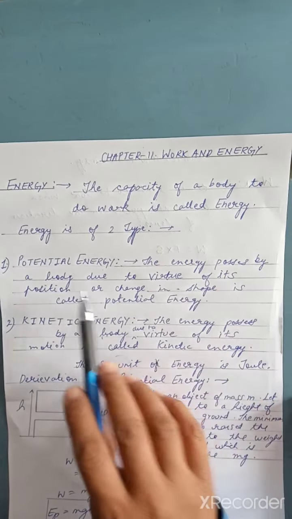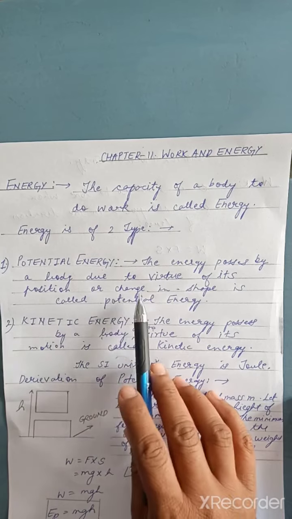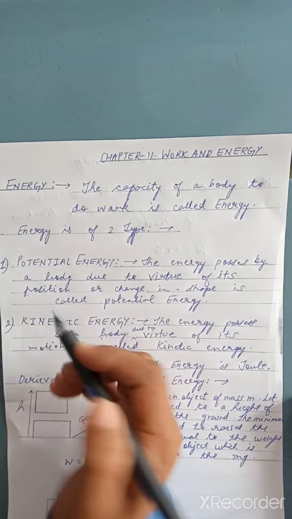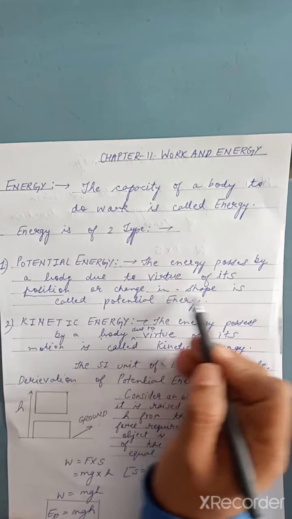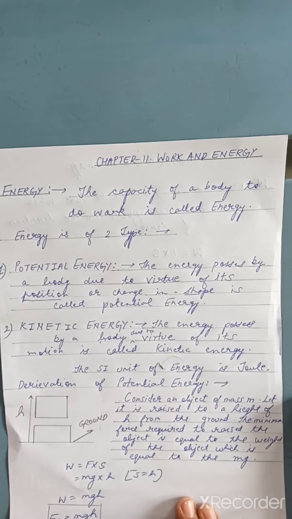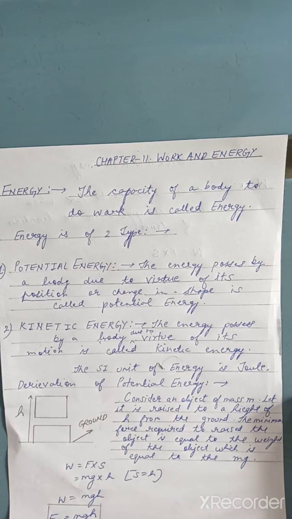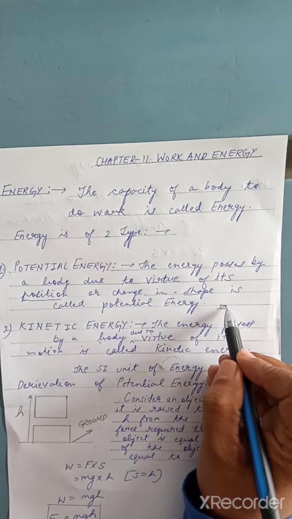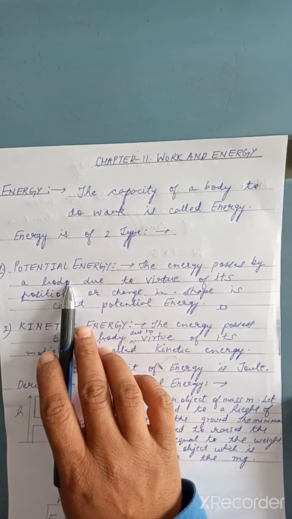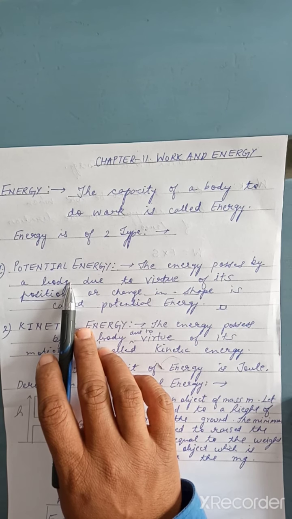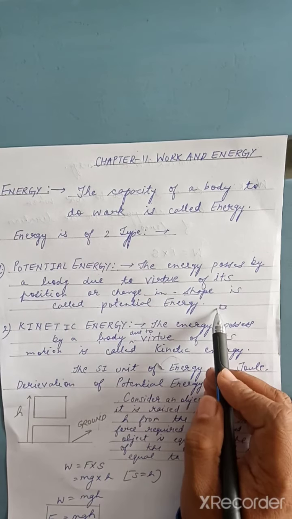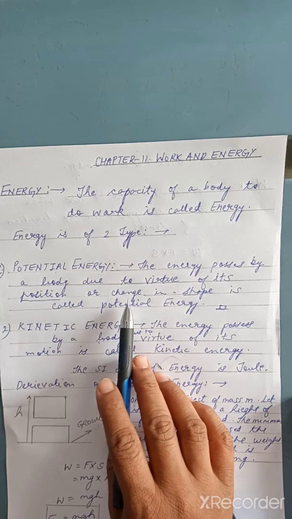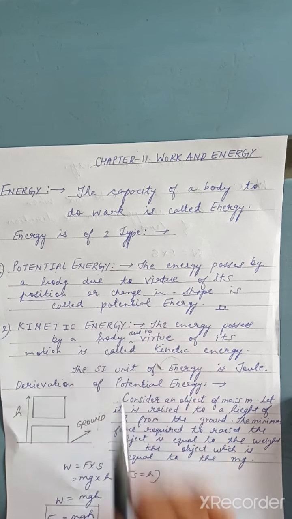The energy possessed by the body due to virtue of its position or change in the shape. Now we can consider the potential energy due to the virtue of its position or change in the shape. For example, if an object is at one place and not moving, it is having potential energy because it is having its own mass. And it is not moving, so due to its position we can consider that it is having the potential energy.